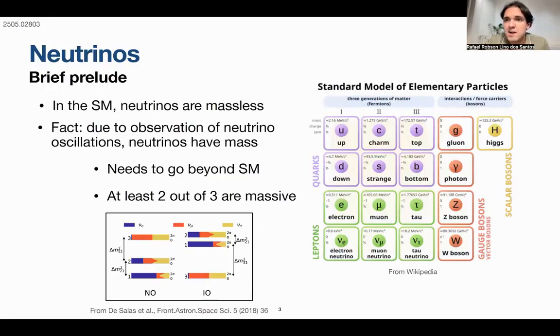As you well know, neutrinos are massless in the standard model, but due to the observation of neutrino oscillations, the neutrinos should have mass, at least 2 out of 3. So some modification to the standard model needs to be done.